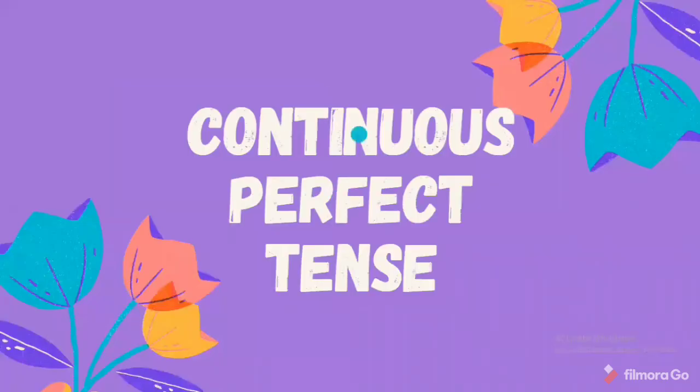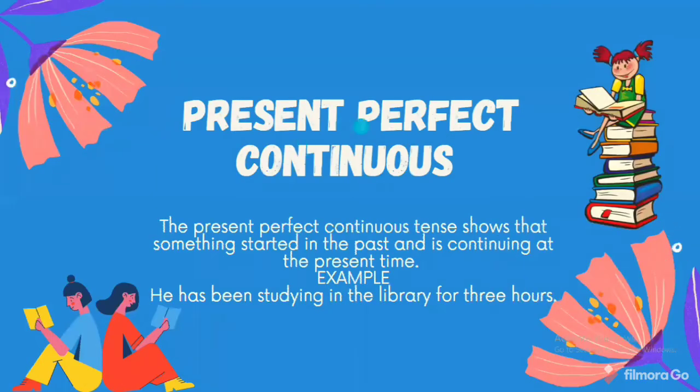So, let's get started with the continuous perfect tenses. The present perfect continuous tense shows that something started in the past and is continuing in the present time. It started in the past and is still going on, and we don't know when it will end. Something like, he has been studying in the library for 3 hours.